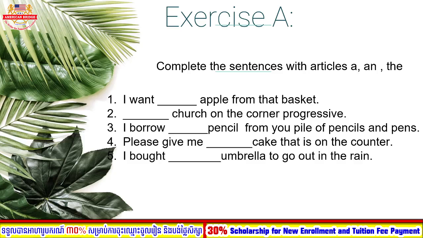So now let's look at number 1. I want apple from the basket. So apple begins with the letter A, right? As you know already, A is a vowel, right? So if we use it with a vowel, the article that we need to use is an, right? So, I want an apple from the basket, right?